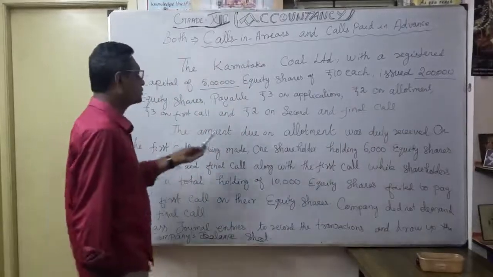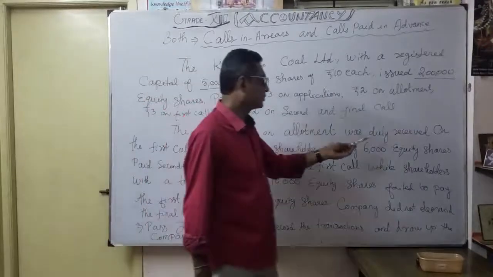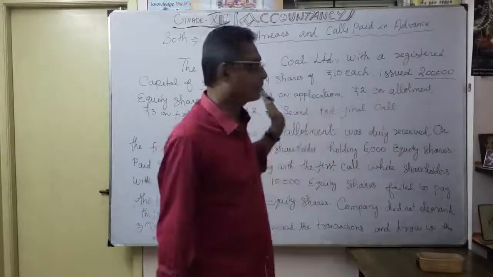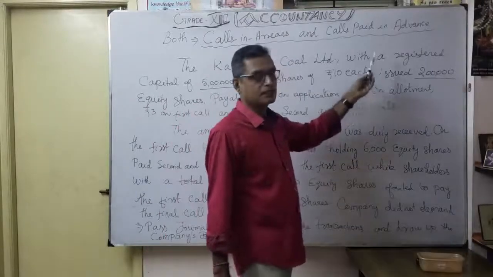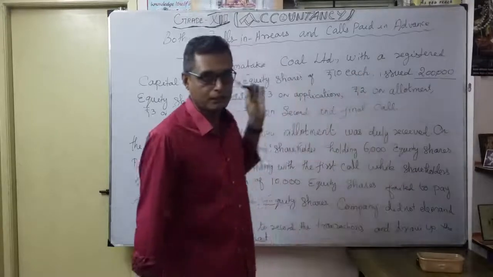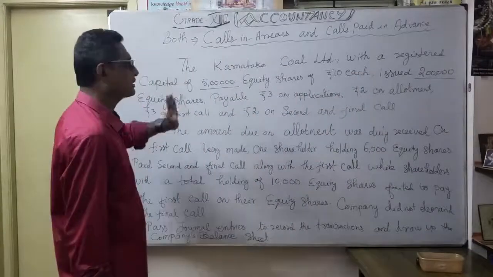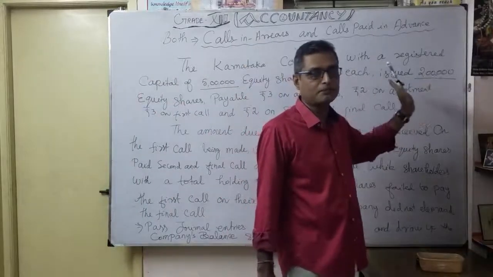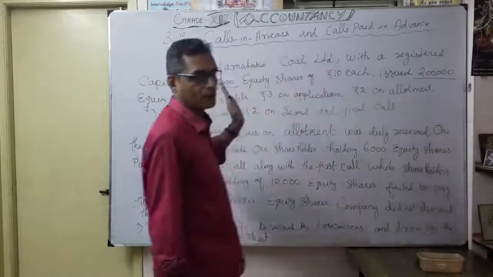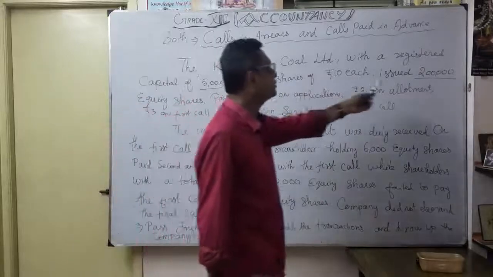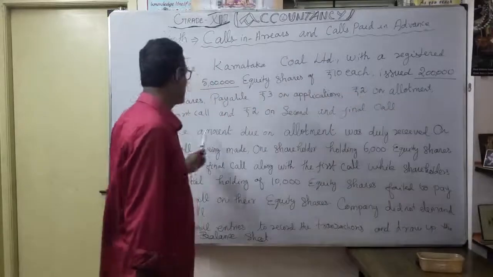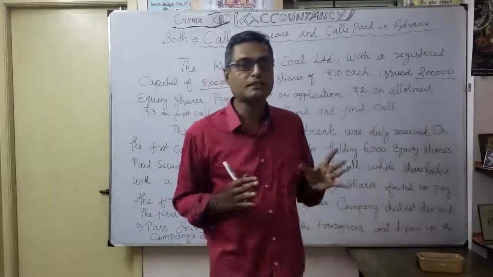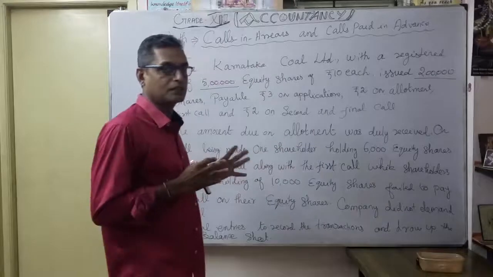Thereafter, the amount due on allotment was duly received. Here there is no confusion and no question of pro rata, simply because the issued capital is less than our authorized share capital. The application details are not mentioned, so simply 2 lakh shares were given. Whatever they issued, the entire amount due on allotment was duly received. No question of pro rata and other things, no over subscription and no under subscription.